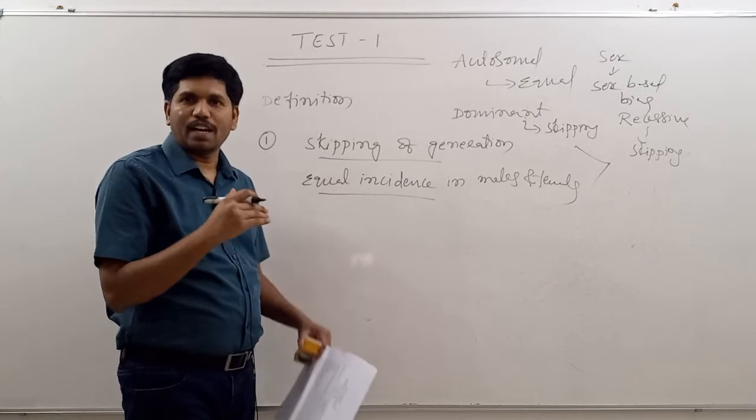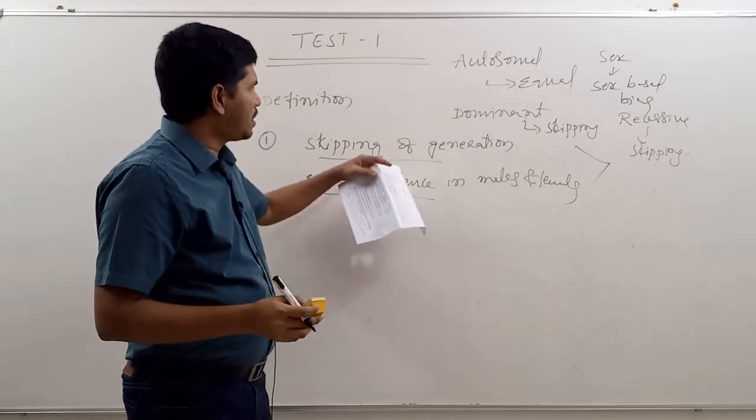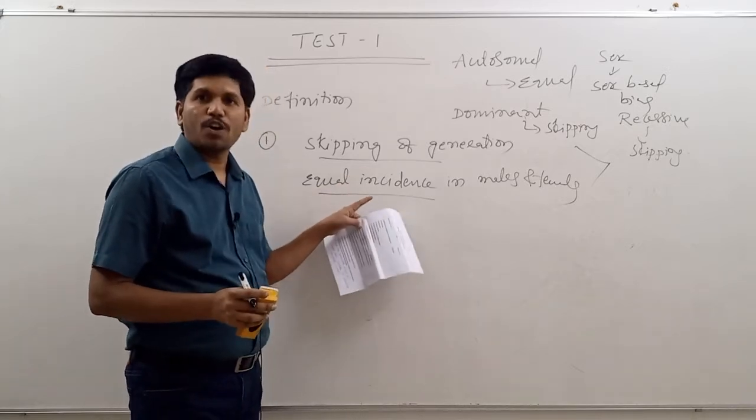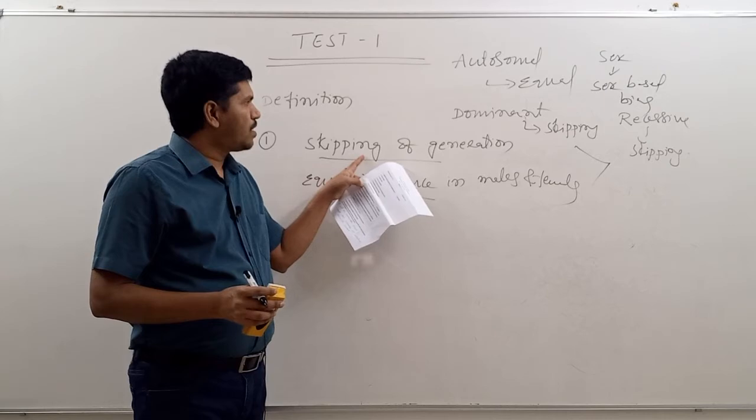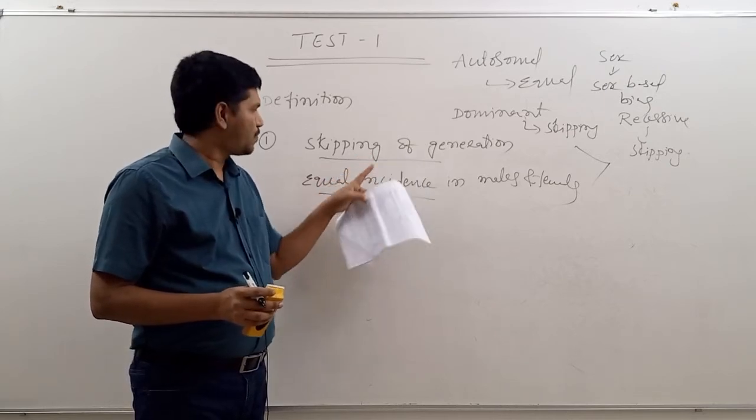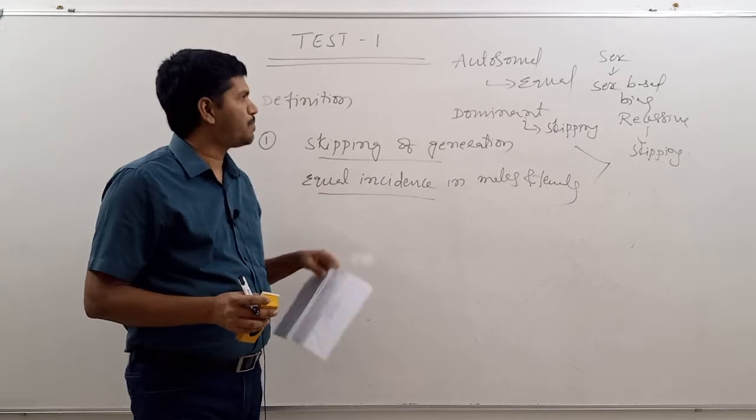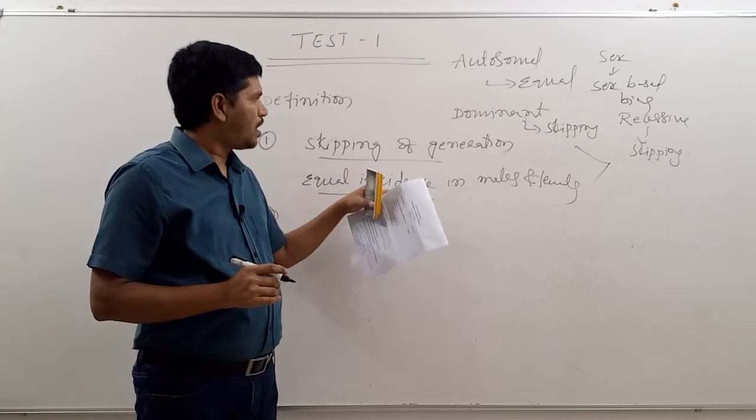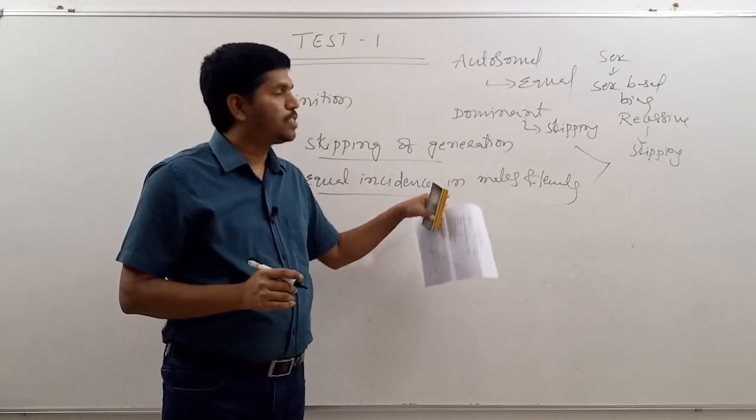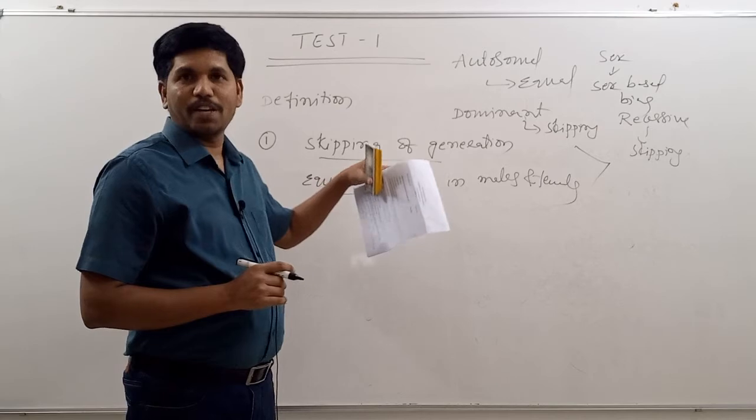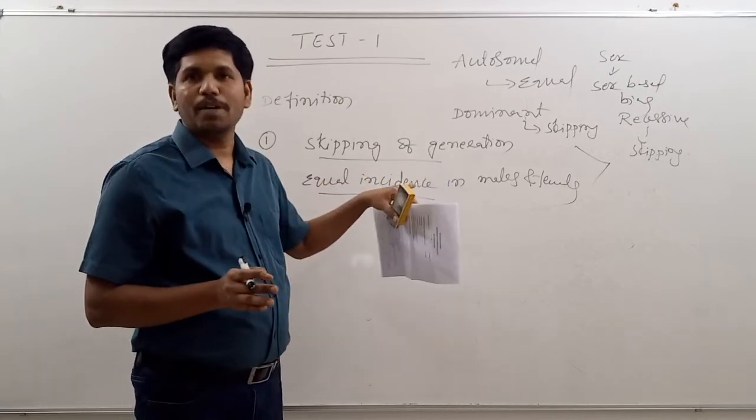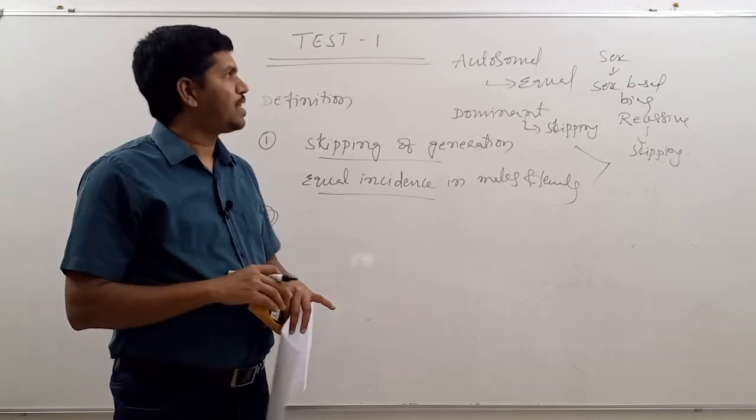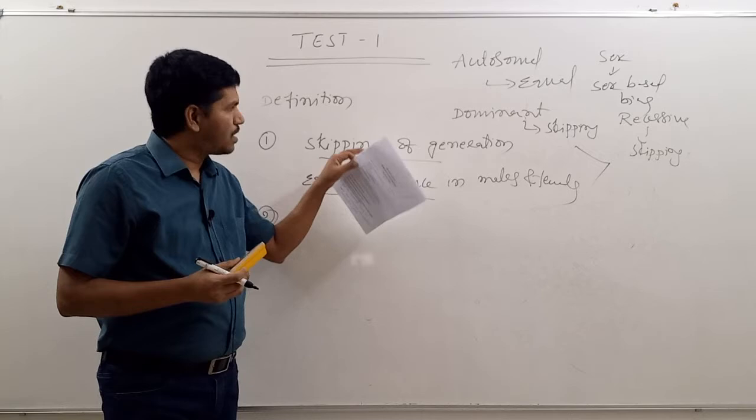Now you have to write, when we analyze any pedigree chart, if there is skipping of generations and equal incidence in both males and females, then we can say that it is autosomal recessive. Skipping of generations means recessive. Equal incidence in males and females means autosomal. Similarly, you have to write, if there is skipping of generations and if there is sex-based bias: skipping of generations means recessive, sex-based bias means sex chromosomal. So it is a sex chromosomal recessive disease. You have to write like this.